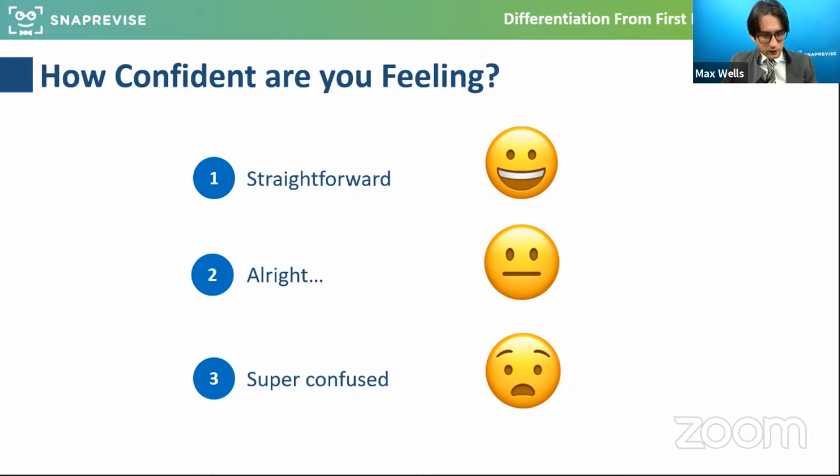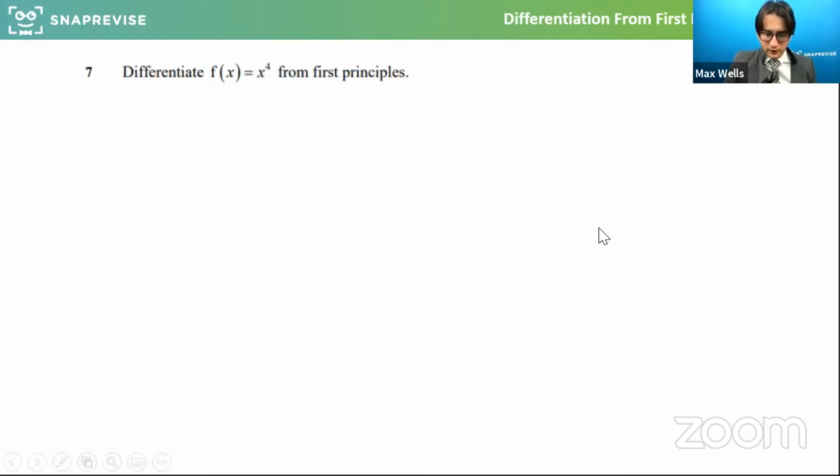So the next one we're going to look at here is an exam question. I don't know if I'm blocking the amount of marks there, but it is worth 5 marks, and we want to differentiate the function x to the power of 4 from first principles. So those of you that say, well, okay, I know what that should be, times by the power, drop the power by 1, that's great, but that won't be the 5 marks. That's just going to help us check at the end.